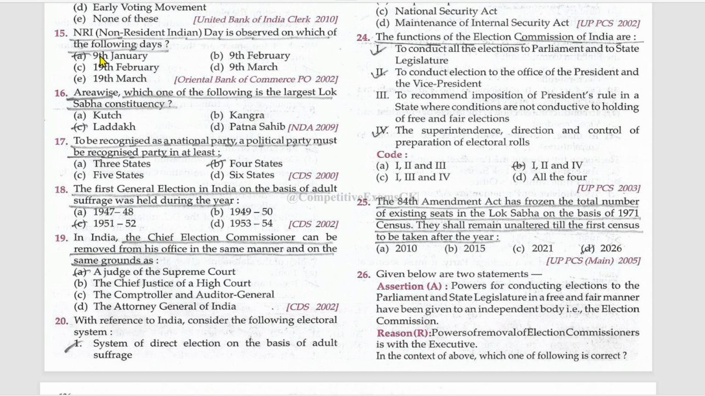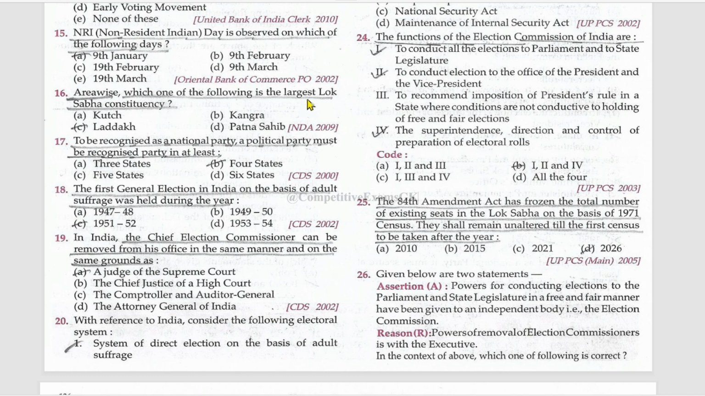NRI Day is observed on which of the following days? 9th January. What is the reason that we are celebrating this NRI Day? What is the main reason for this particular day, 9th January? Research it and mention it in the comments.